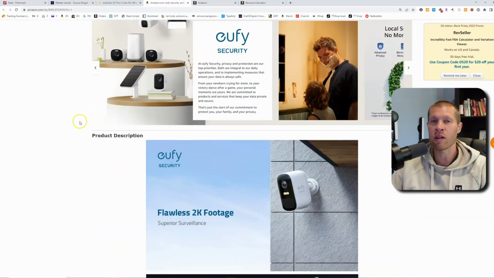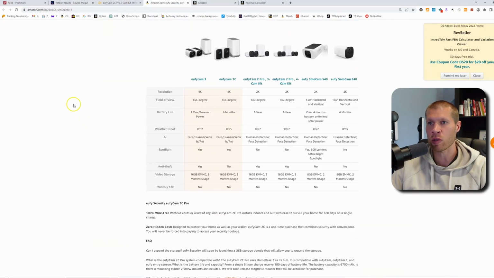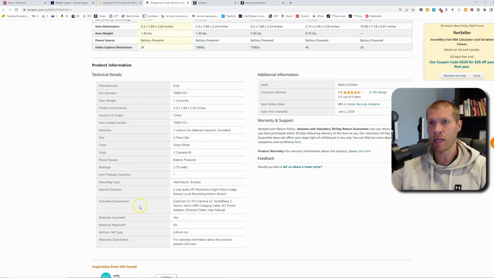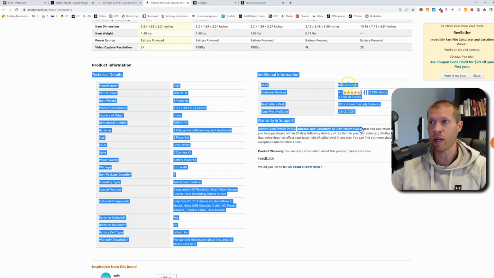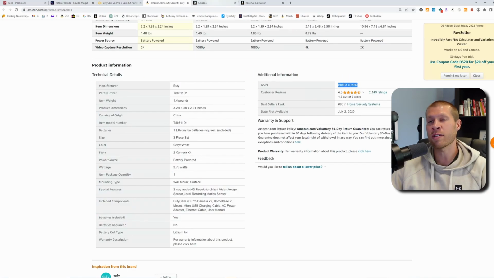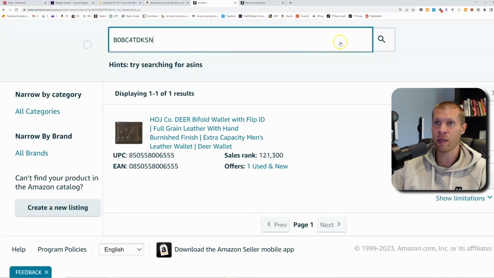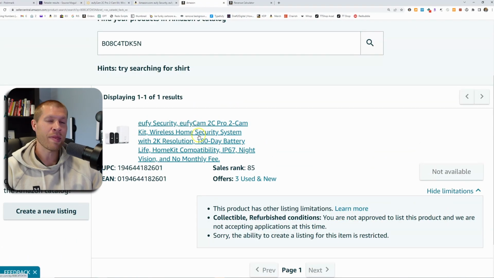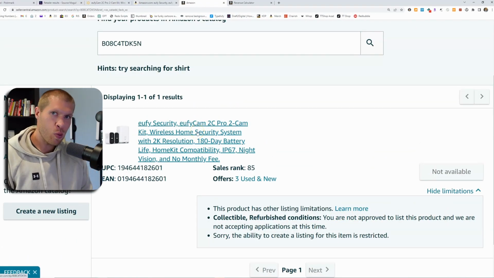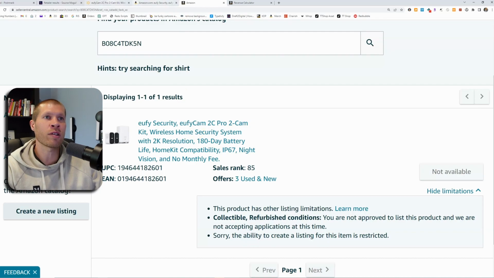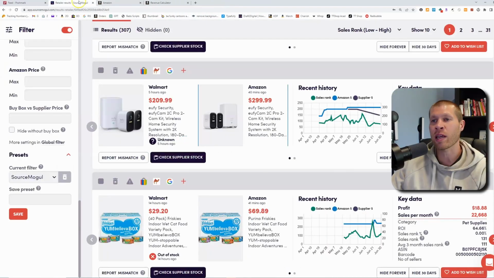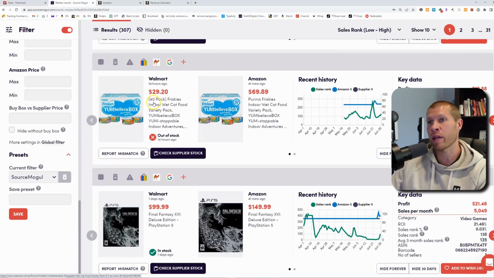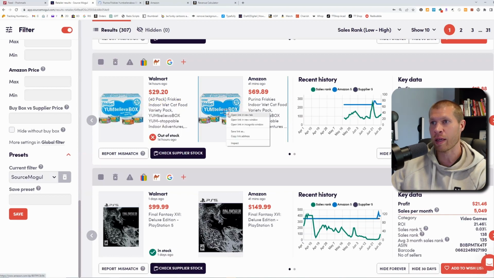If you don't have Jungle Scout, get Jungle Scout. But if you decide not to, then you want to scroll down until you see the ASIN in the product details right here. So there it is. Copy the ASIN, take it into Seller Central and add product to see if you're able to sell it. So we're going to add product. It looks like we are not able to sell this, so this isn't a good product, right? And that's the first thing that you always want to check. Are you able to sell it? Because if you're not able to sell it, there's no point in going through and checking all the other parameters. Now here's another one right here, a 40 pack of Friskies, and this one might be the 40 pack as well, so let's check it.